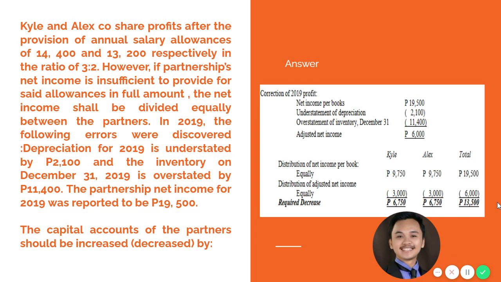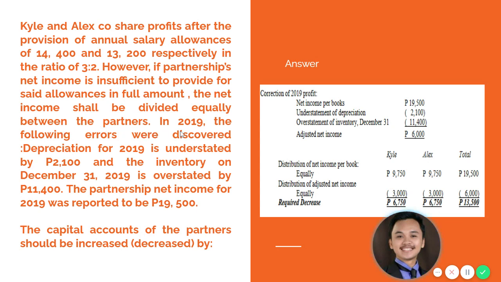Okay, let's proceed to another problem. Kyle and Alex share profits after the provision of annual salary allowances of 14,400 and 13,200 respectively, in the ratio of 3:2. However, if the partnership's net income is insufficient to provide for said allowances in full amount, the net income shall be divided equally